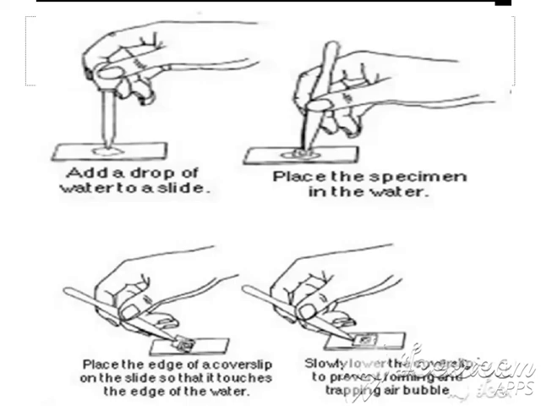Now place the edge of the cover slip on the slide so that it touches the edge of the water, so that we can avoid the movement of the specimen. So now the specimen is safely inside the cover slip. Slowly lower the cover slip to prevent the formation of air bubbles. This way we can prepare a slide. This is mounting.